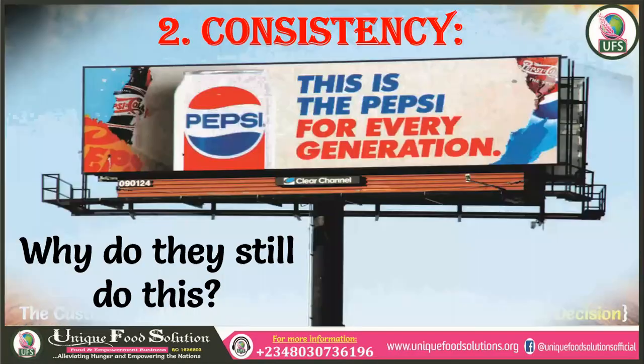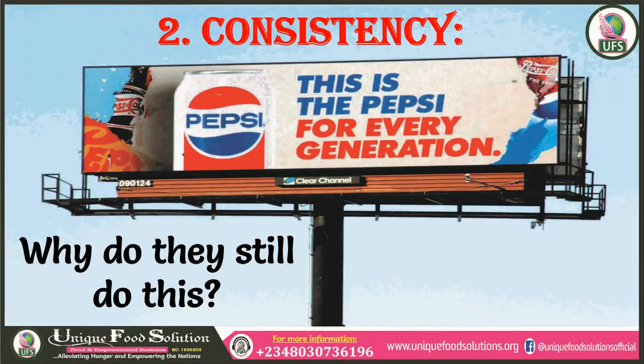Number two is consistency. If you look at this billboard, everybody knows that at times some of us don't even know why, but we always demand Pepsi or Coke. But do you know that these people, despite making a whole lot of money, still do this? What are the things that they are doing? They keep advertising every day.